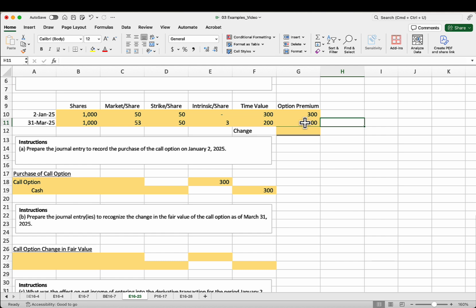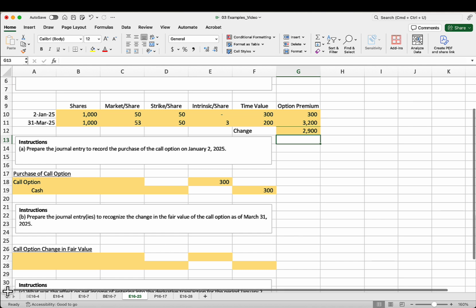And so this is the balance that we want to have in our call option account at the end of the month. So what we're going to do is take the difference between these. And so we know we need to increase the balance of our call option by $2,900 to get the ending balance we want, which is that fair value of $3,200.